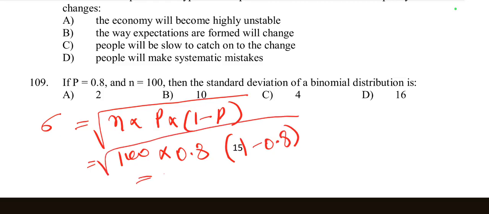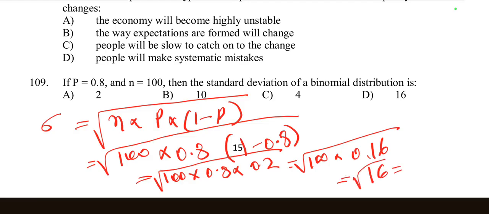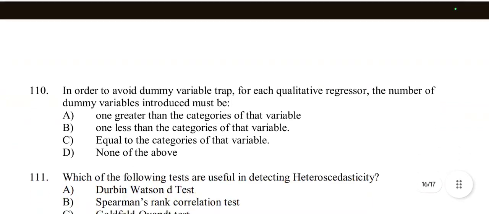So here 100 into 0.8 into 1 minus 0.8, which is 0.2. So 100 into 0.8 into 0.2: 0.8 into 0.2 is 0.16. So 100 into 0.16, its total value is equal to 16. So the square root of 16 is equal to 4. So here the right option is 4. If p is equal to 0.8 and n is equal to 100, then the standard deviation of the binomial distribution is 4. Option number C.